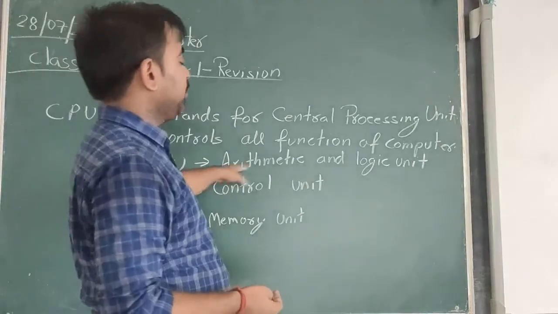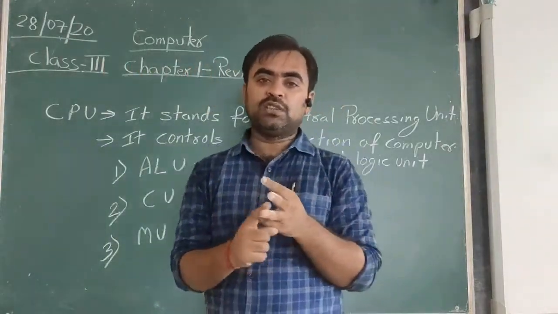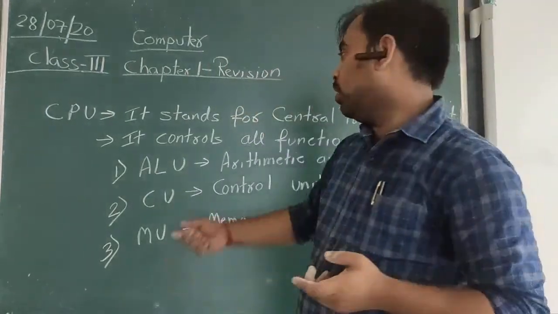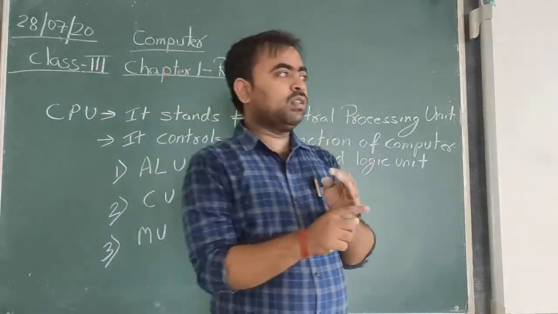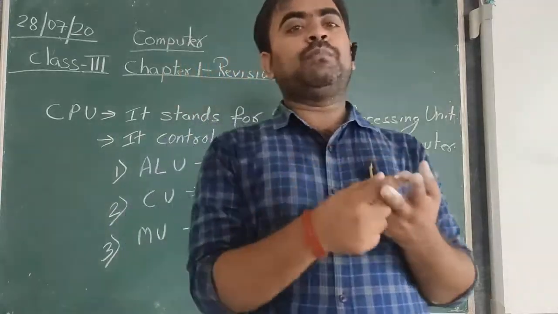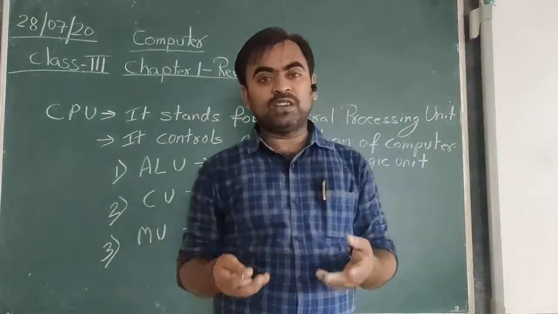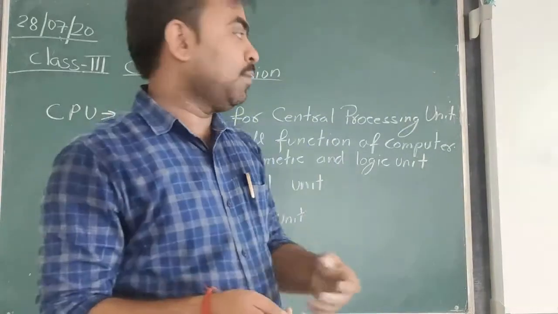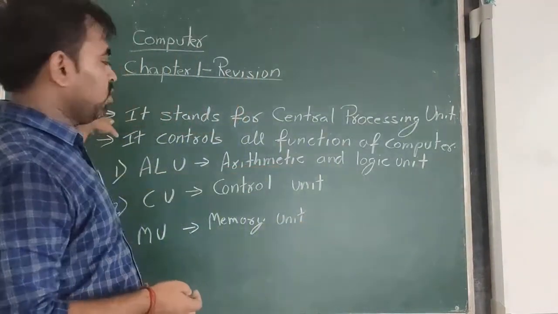Logical means, suppose two numbers are given and you have to compare which number is greater or smaller, or whether both numbers are equal or not. All this type of logical work is performed by the ALU, which is part of the CPU.